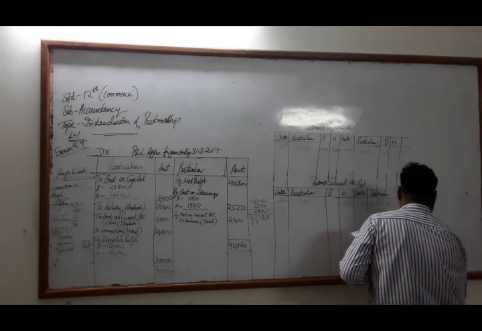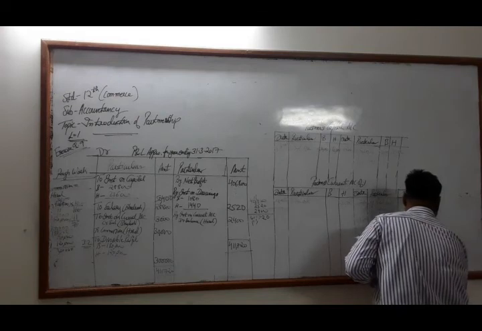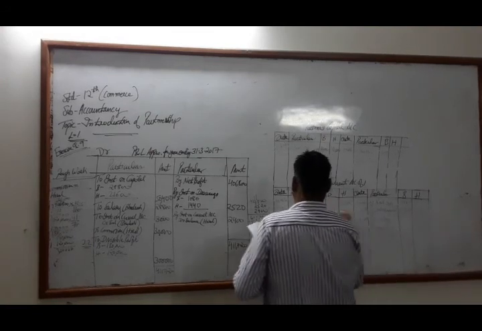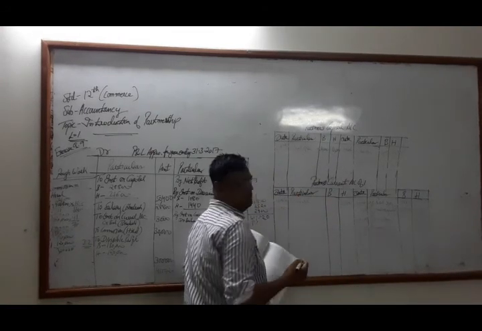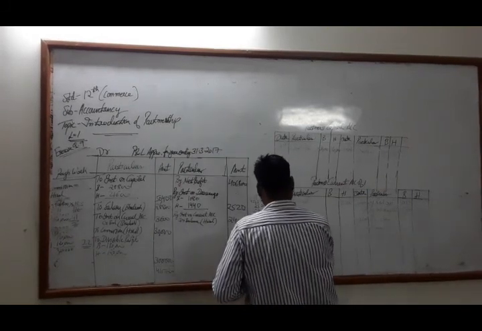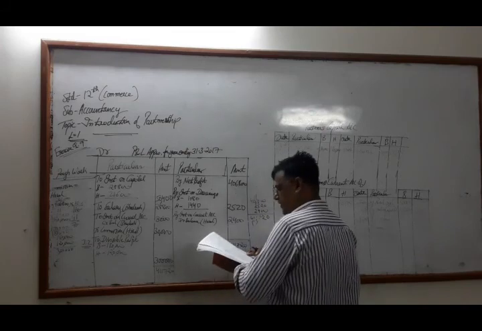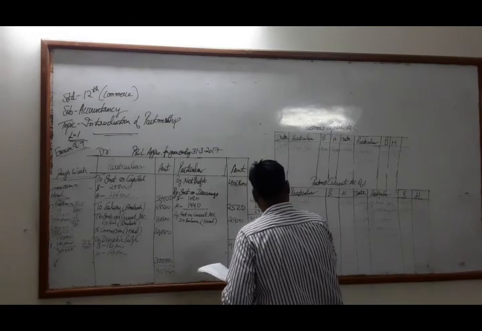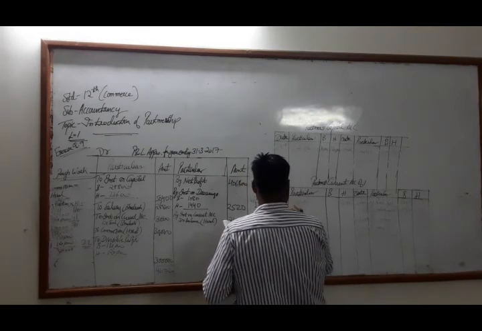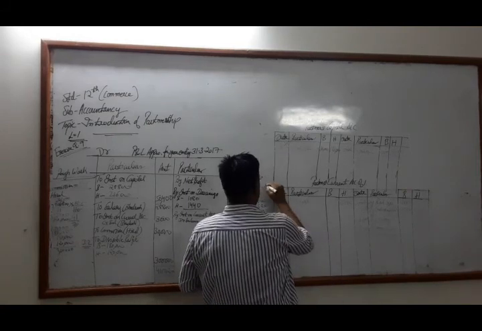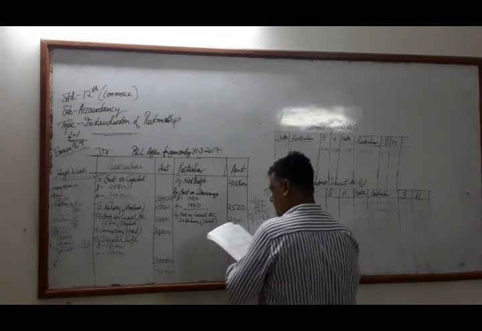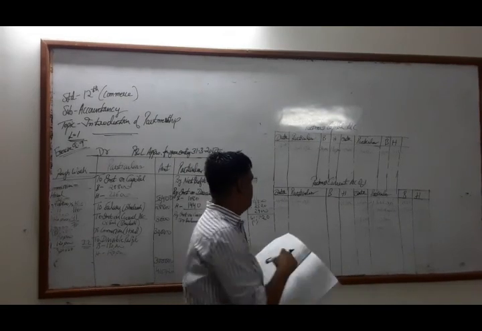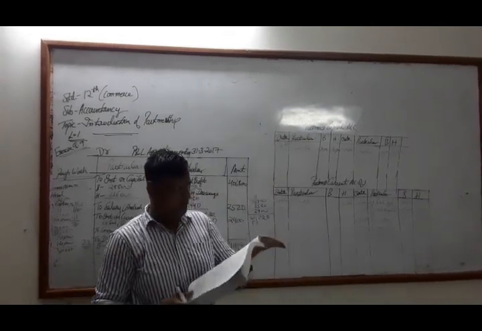When we total here, we then deduct all the things we have on the other side: drawings, Bhadresh withdrew on 1/10/2016, 36,000, and Hiral withdrew 48,000, and then interest on drawings.